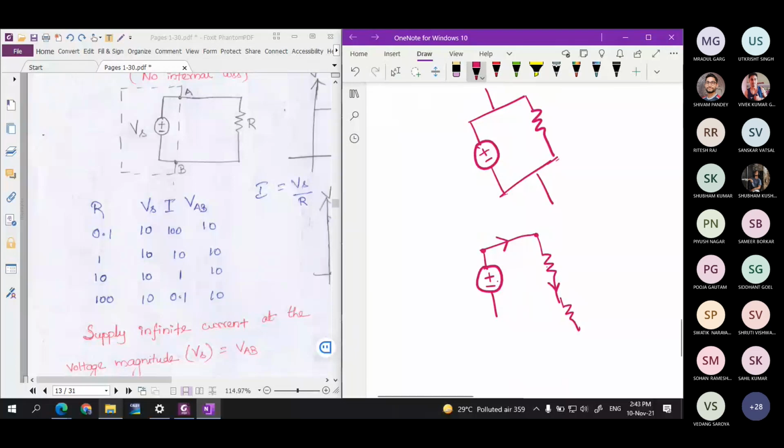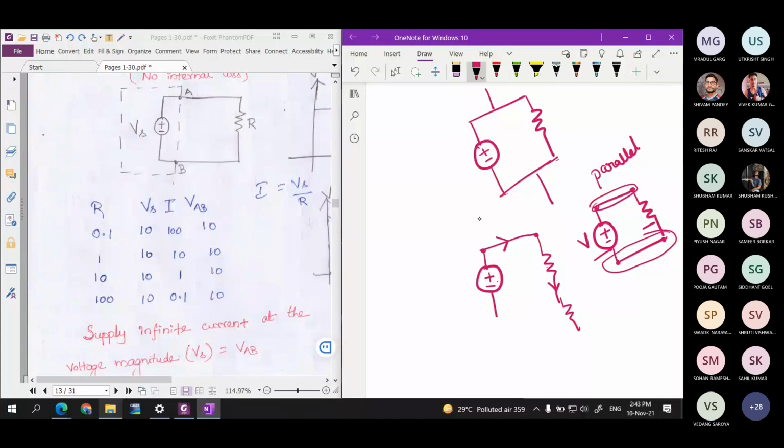In the same way, if you are connecting both the terminals of each element, one terminal like this and the other terminal like this, so at the top both terminals are connected and at the bottom also both terminals are connected, then you will call it a parallel component. Here the voltage across the source and the voltage across the resistor will remain the same. Why, that we will see later.